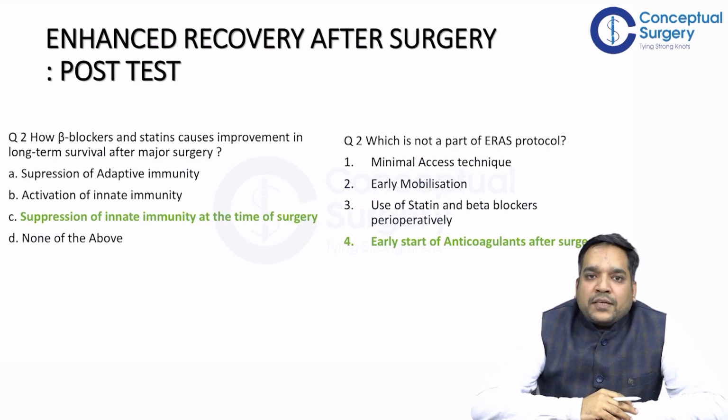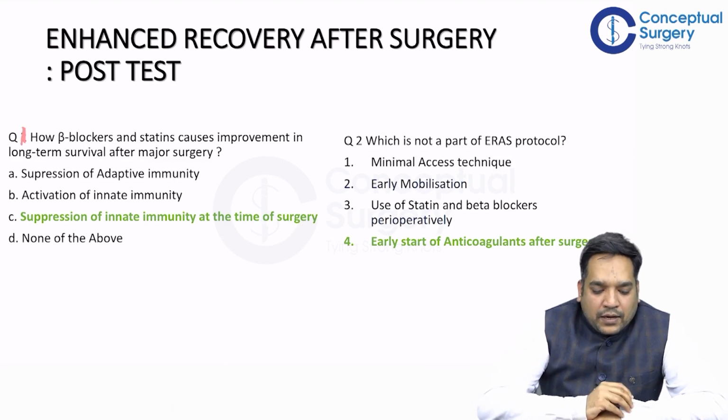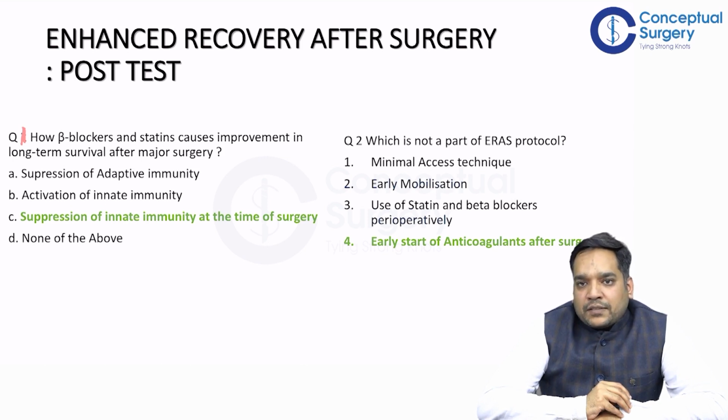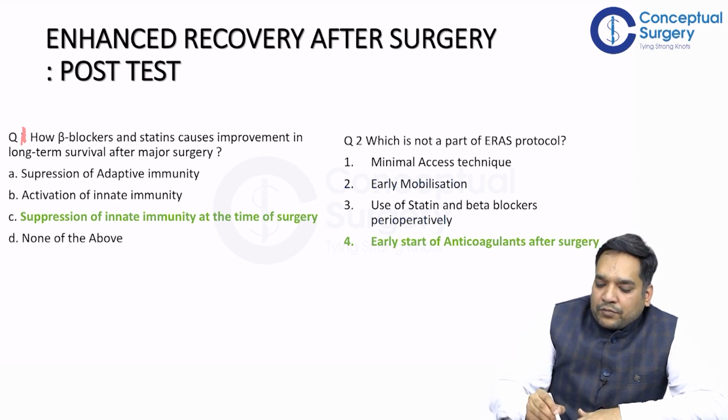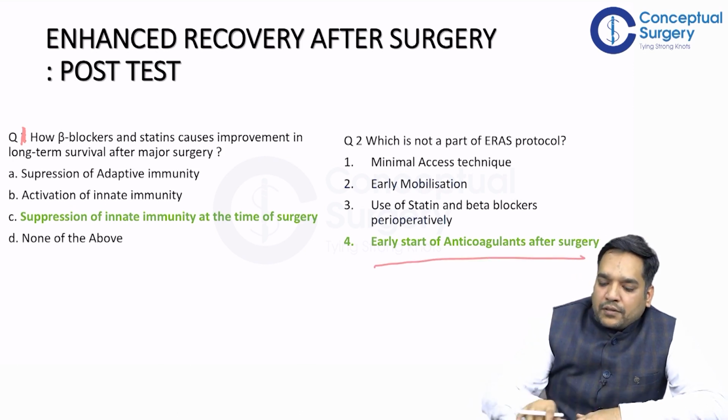So these are the post-tests. The answer to question number 1 is choice number C, suppression of innate immunity at the time of surgery. This is the mechanism of beta blockers and statins which improves long-term survival after major surgery. And early start of anticoagulant after the surgery is not a part of the ERAS protocol, right?